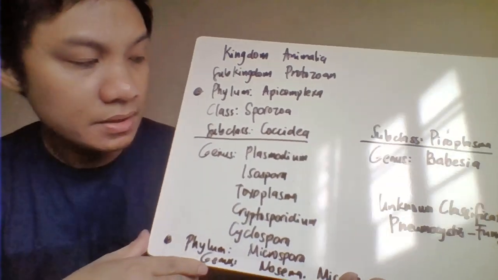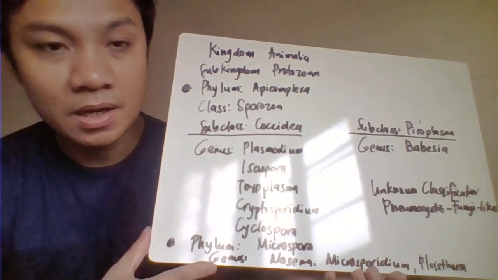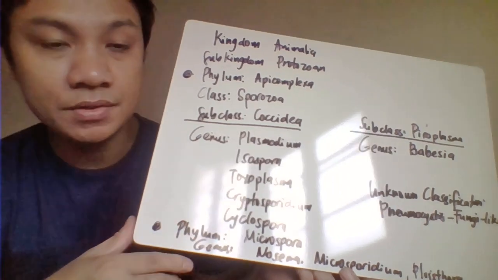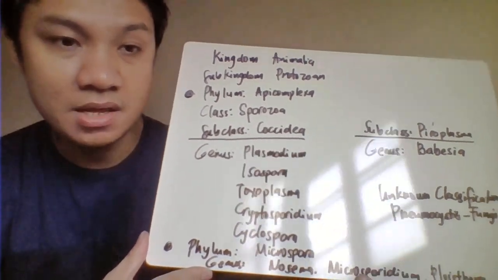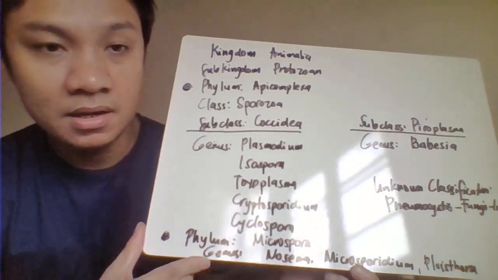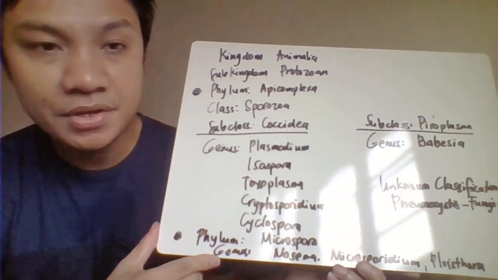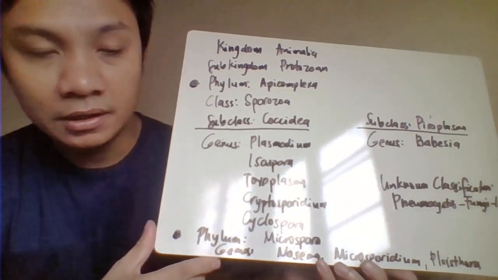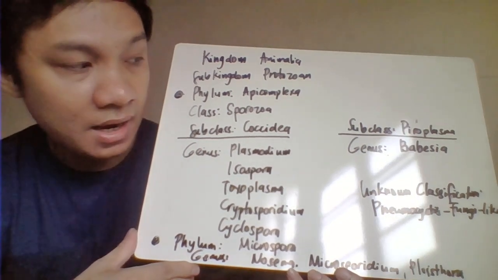So under your subclass Coccidia, this includes the Plasmodium, alongside your malarial parasite. We have also the Toxoplasma, the Isospora, the Cyclospora, and the Cryptosporidium. On the other hand, for the subclass Piroplasma, we have your Babesia.